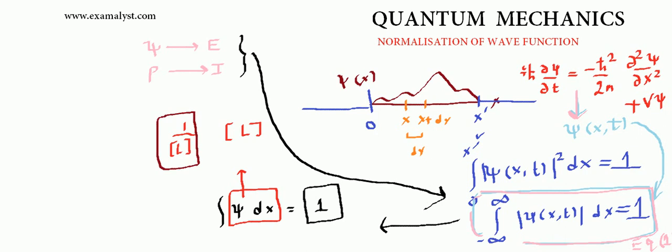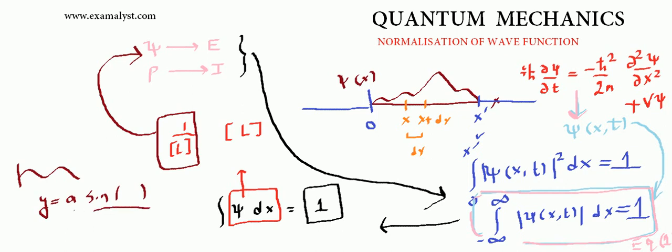However, this is contrary to the amplitude in the case of a wave. For example, if you have a wave generated on a rope, then you know that the wave equation is written as y equals a sine of (omega t minus kx). Okay, this part is dimensionless. This part has a dimension of length. This part has a dimension of length. So the general wave equation of a rope has a dimension of length.